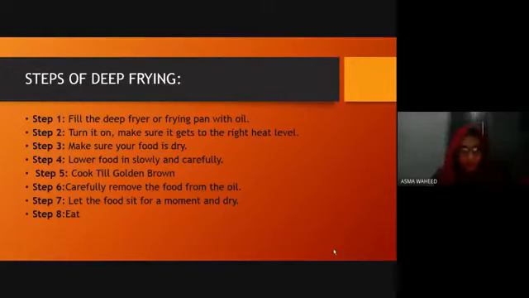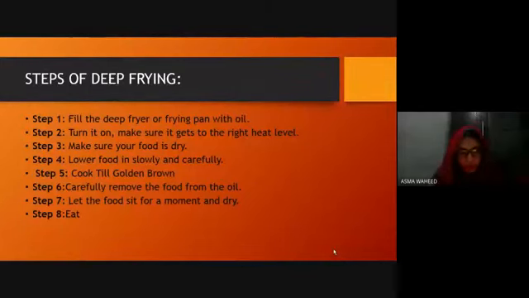Step number three is make sure your food is dry. This is very important, because if moisture is present on the food, then the oil will splash and it is very dangerous. Step number four, lower food in slowly and carefully. Then we put the food into the heated oil in order to fry. Step number five, cook till golden brown. Here we must monitor the food continuously until it is brown and crispy on the outside.